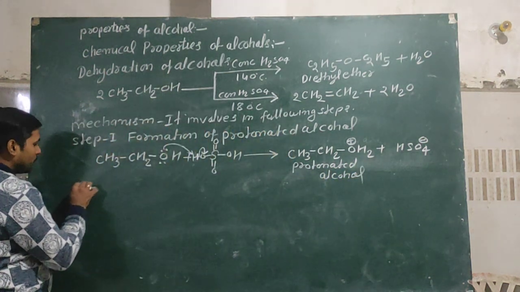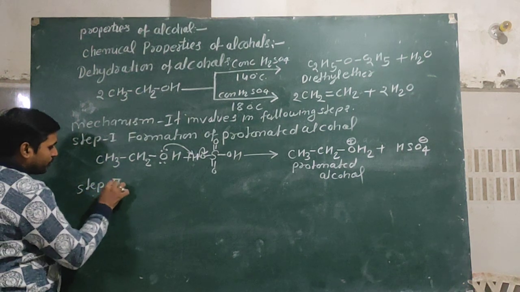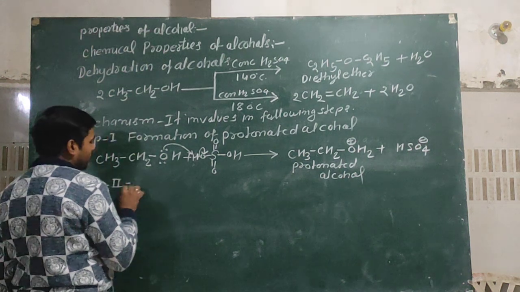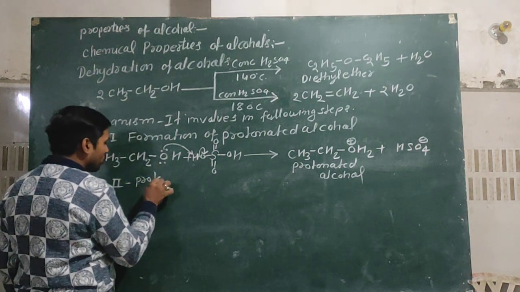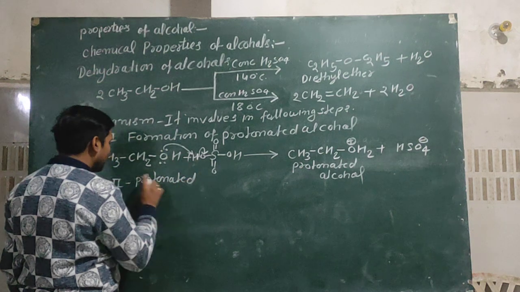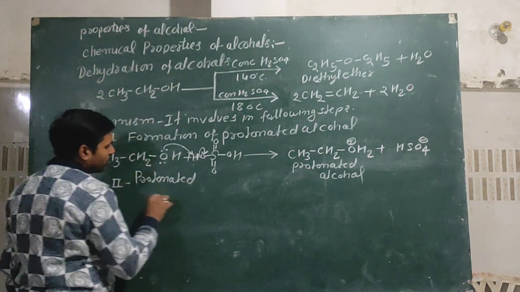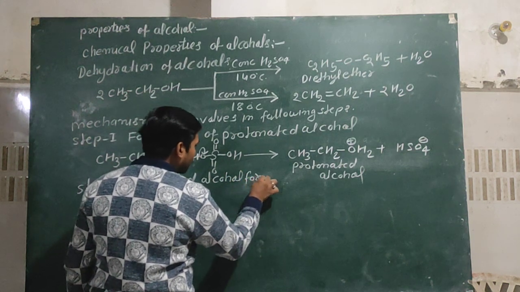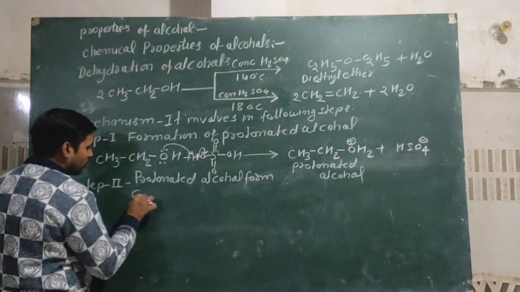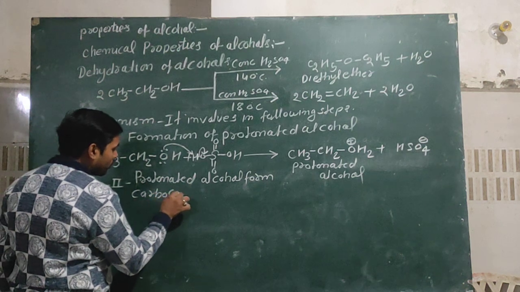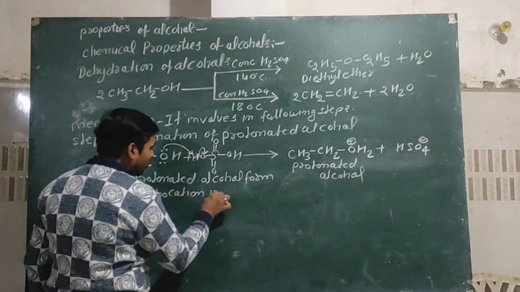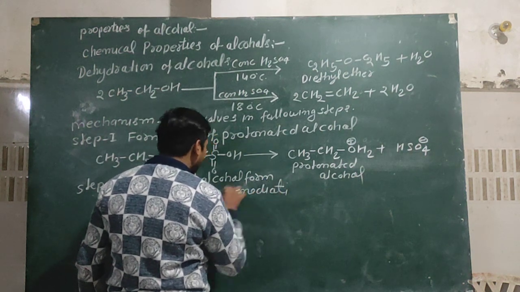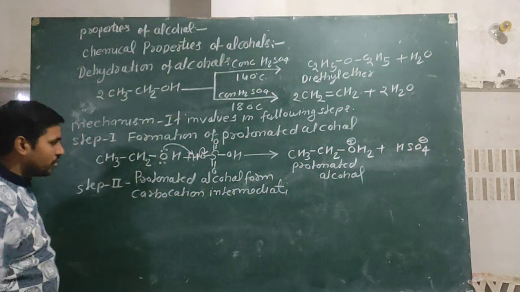In second step, protonated alcohol forms carbocation intermediate. Not only carbocation, trigonal planar carbocation intermediate.